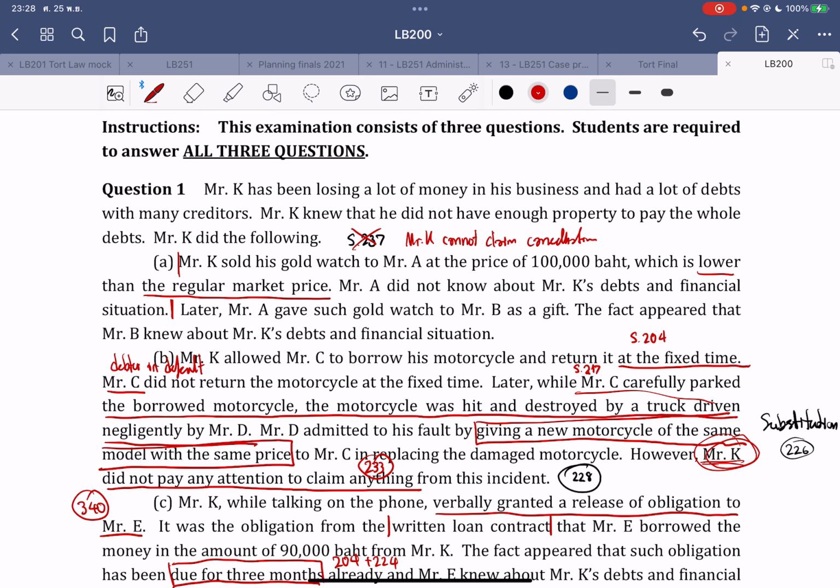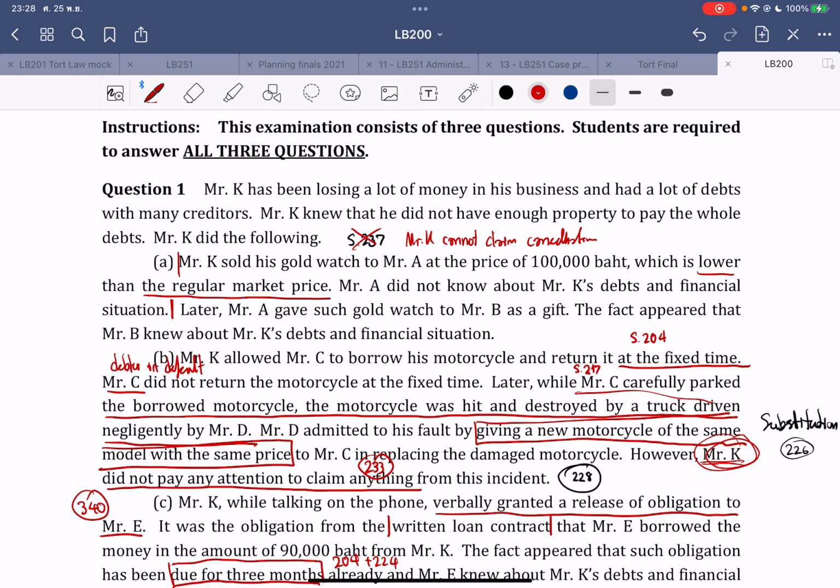And then, we can see the fact that Mr. D admitted his fault, so he gave a new motorcycle of the same model with the same price to Mr. C in replacing the damaged motorcycle. This means that the new motorcycle is a substitution by section 226, because it is a property that Mr. D gave in place of the damaged property.